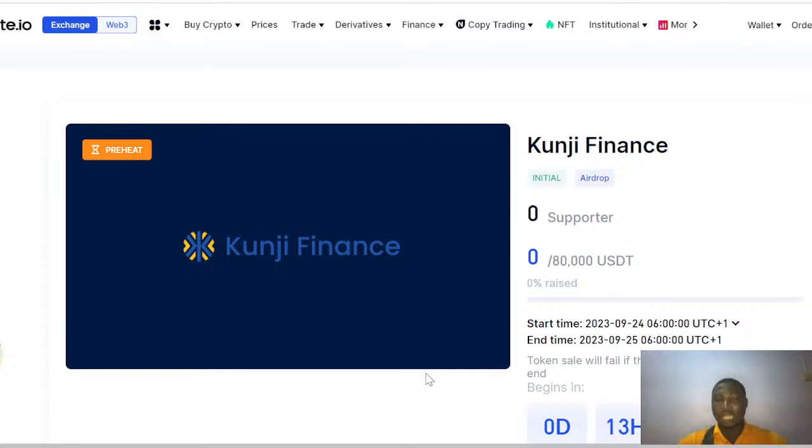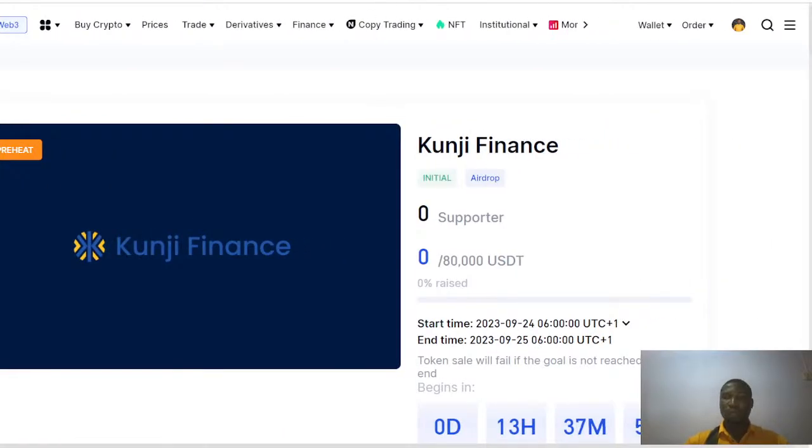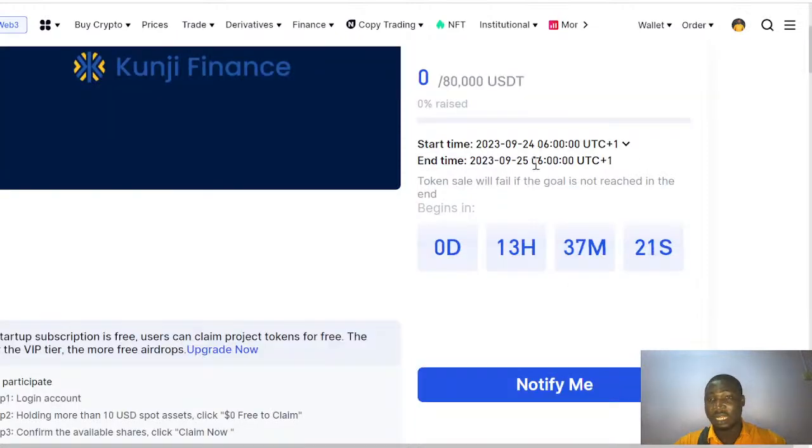Now looking at this area here, you can see the support area. Let me bring it closer so that we can see it clearly. Looking at Kunji Finance, you can see the market area here. You can see the support, the USDT, and the raise that is going to end on the 25th. How many hours left? You can see it's 0 days, 13 hours left.